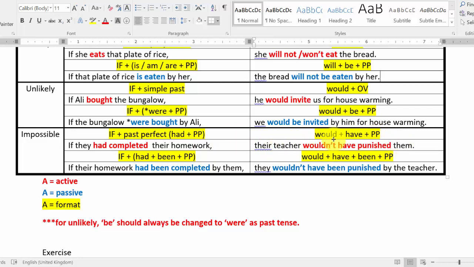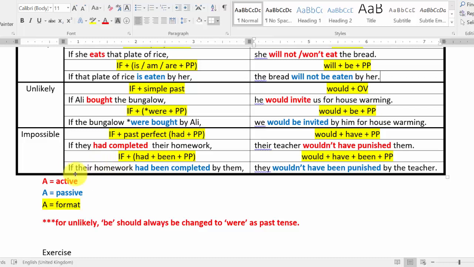If you have "not" in a sentence, you should always add it after the first verb. So your first verb here is would, so it should be together with would: wouldn't. Their teacher wouldn't have punished them. So if they had completed their work, their teacher wouldn't have punished them.